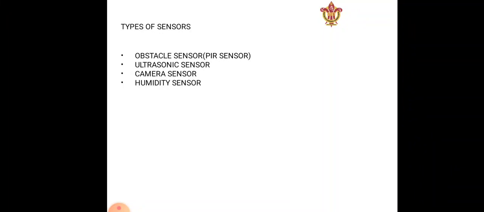This is another sensor. Here we can see that this particular sensor has a kind of eye structure. It indicates that it is an ultrasonic sensor. In this sensor, ultrasound waves are sent, and then this wave gets reflected back, and velocity plays an important role in this kind of sensor.